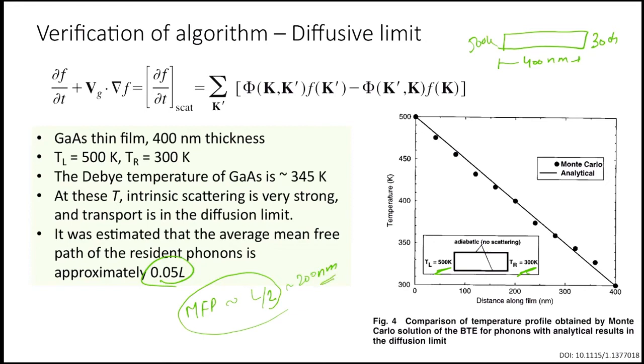Not many scattering events would happen, and we have kept adiabatic boundaries, so there is no resistance to the flow. This limit would be close to the quasi-ballistic case. Can you predict the steady state temperature profile, how it would look? Take a couple of minutes to think, then we discuss again.